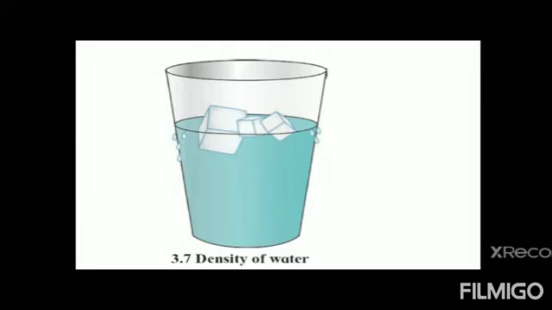When water freezes, that is, when it transforms into the solid state, its volume increases. Therefore, the density of ice is less than that of water. That is why the ice floats on water.